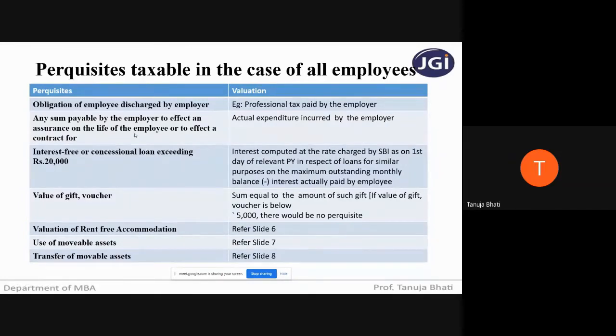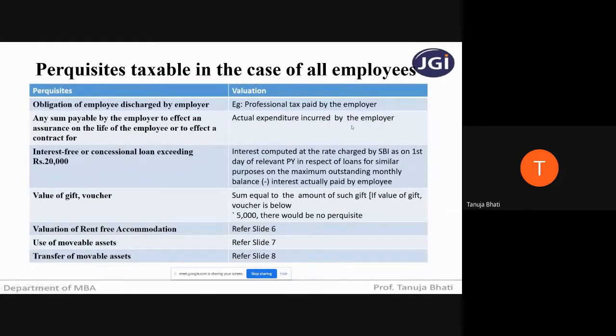But if it is paid by the employer, then it is a perquisite. Then when the employee's income from head salary is calculated, what is the value of the perquisite you are going to take? Actual expenditure incurred by the employer.